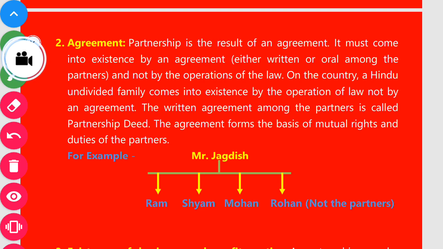Is it clear? If any question relating to this is asked in your examination, you can answer that without agreement, partnership cannot be formed. Here all four, Ram, Syam, Mohan, and Rohan, are not partners because there is no agreement among the sons. This is the second point. The first point is two or more persons. The second point is agreement.